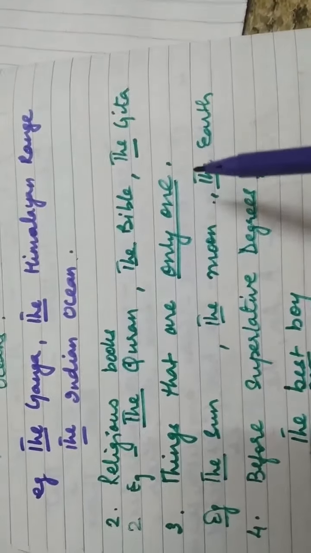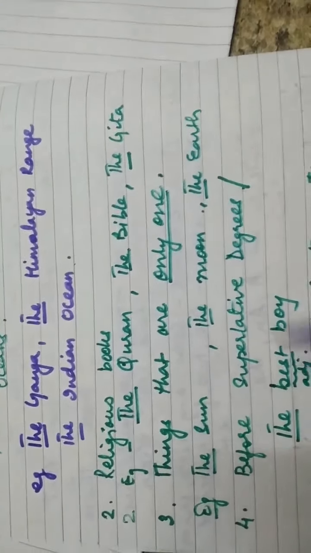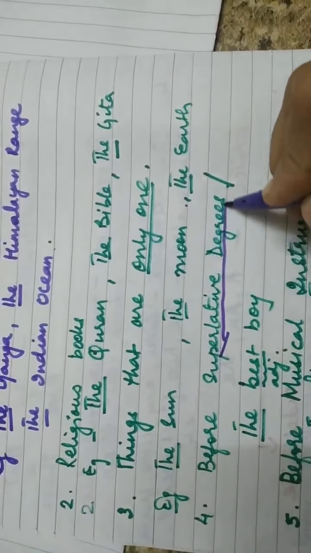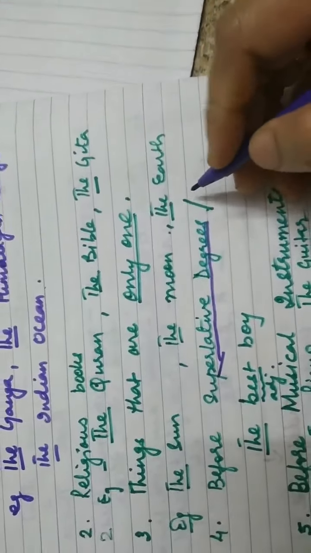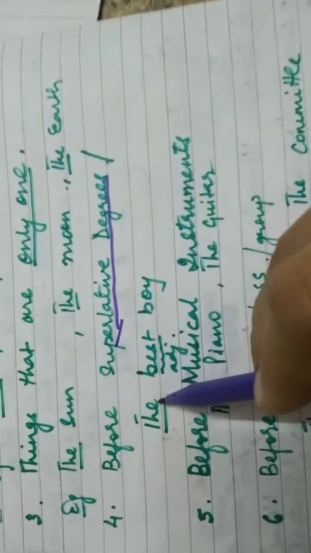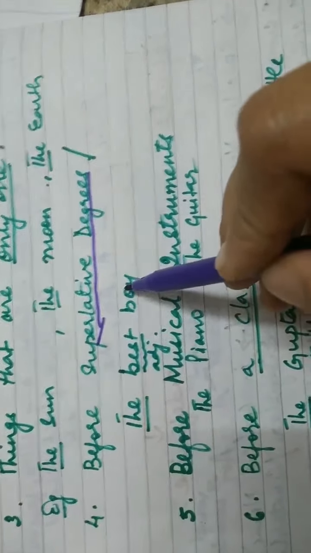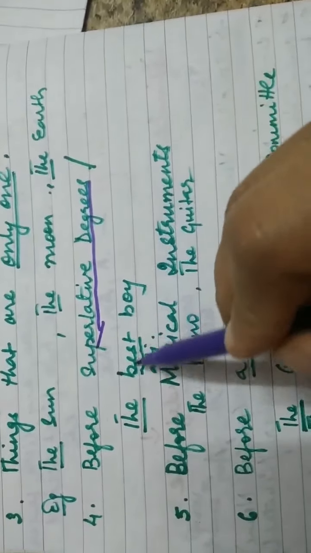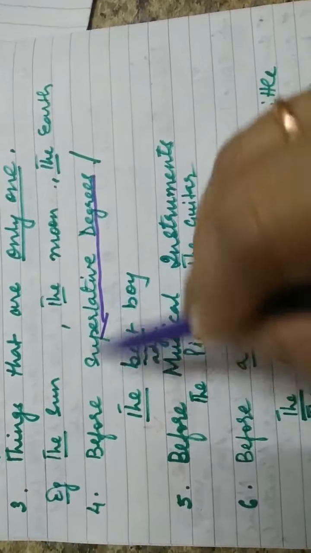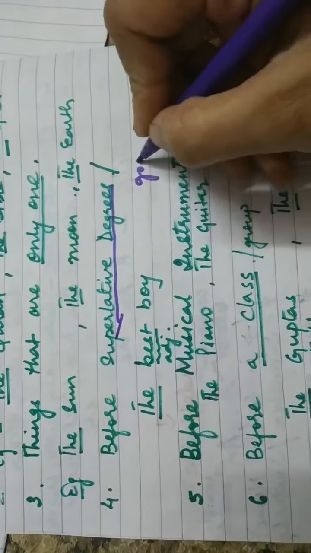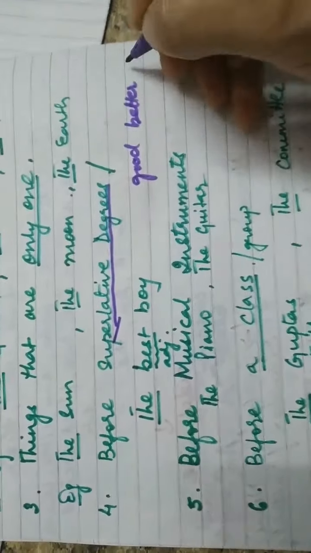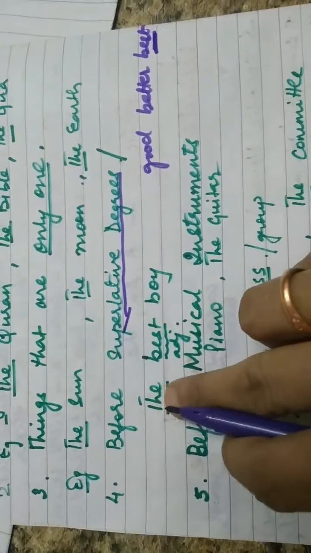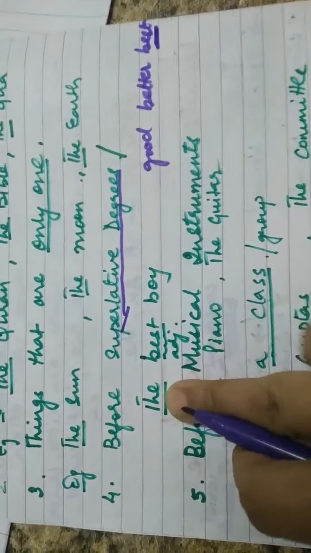Okay. So the fourth place where we use the is with the superlative degrees. Superlative degree means the third form of degree of adjectives. So for example, the best child. He is the best child of the class. So best is the superlative form of good, better and best. With the superlative degree we use the before it.